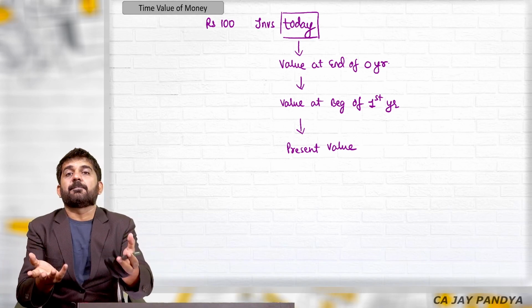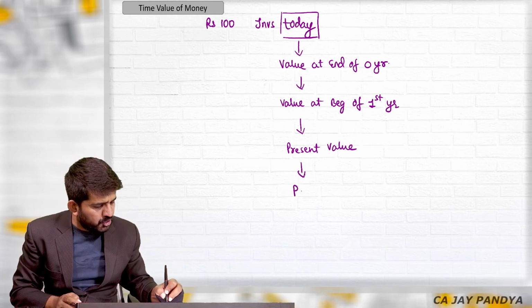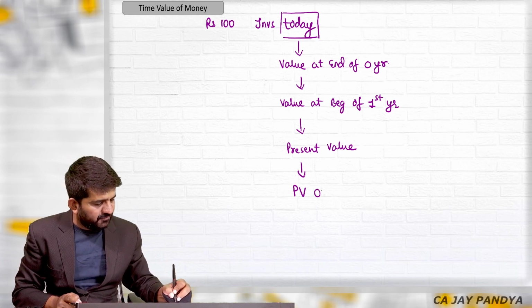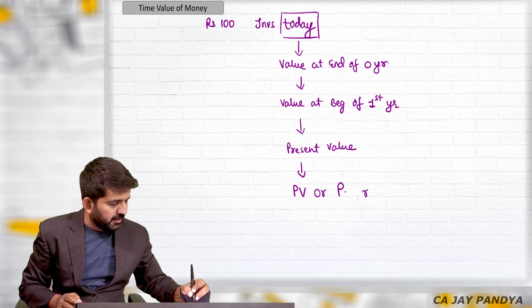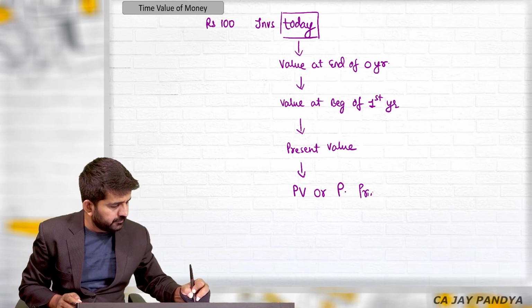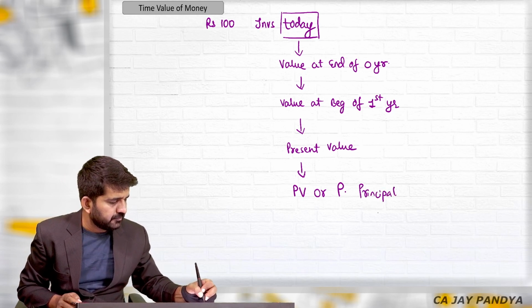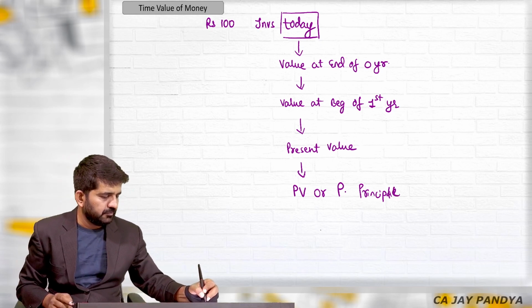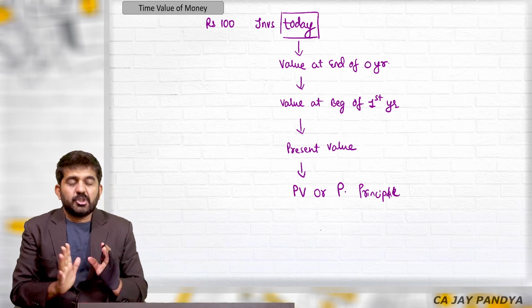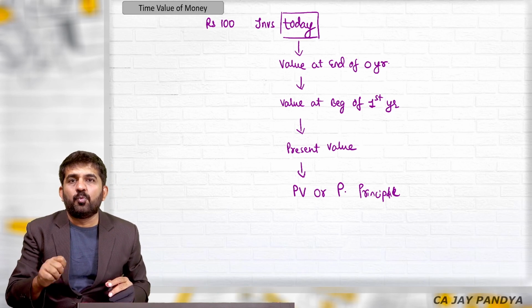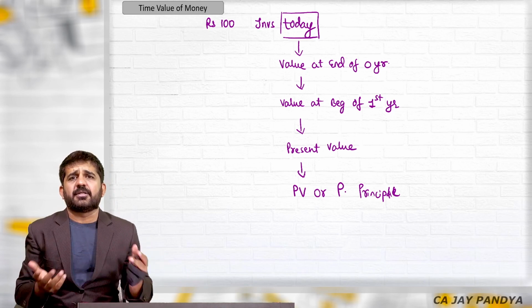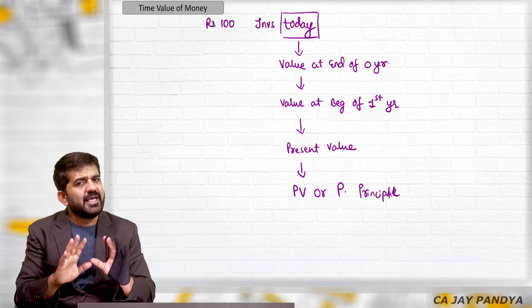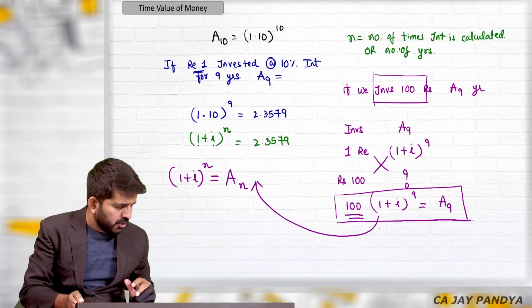So 100 is the present value, or in short, it is termed as PV, or sometimes P, which is nothing but principal. So this is how we define today's value. Present value at the end of 0 year, at the beginning of first year, present value P. Everything is nothing but value as on today.